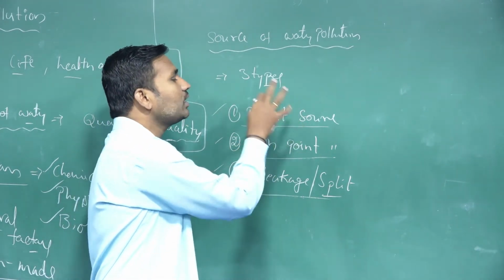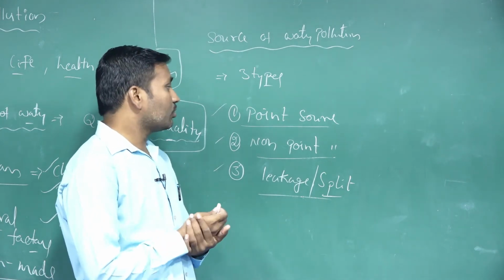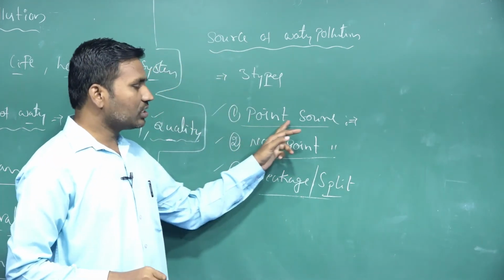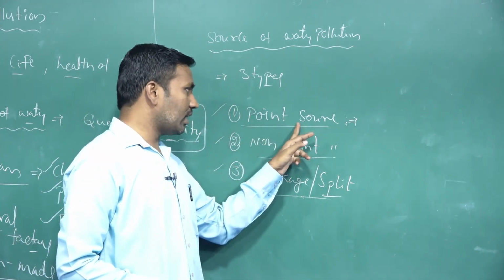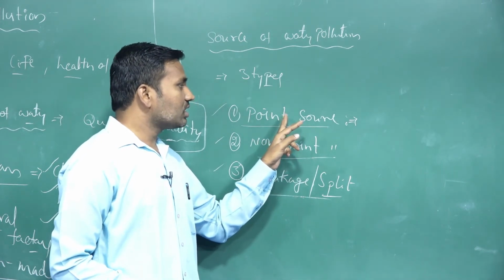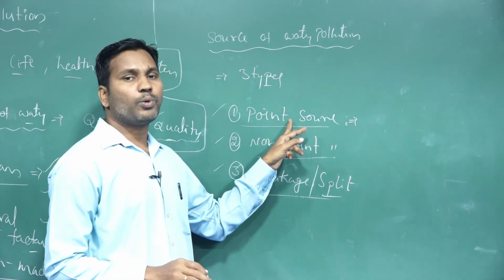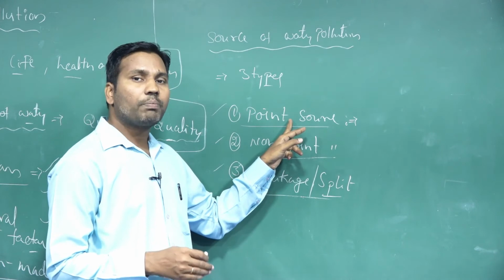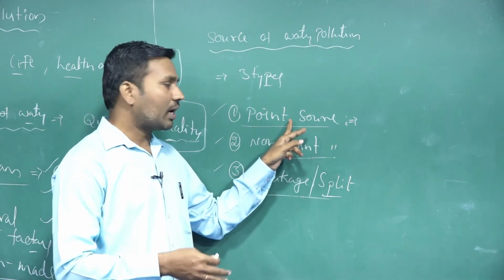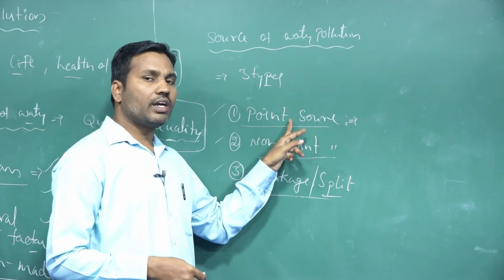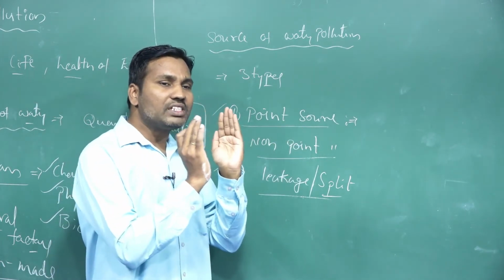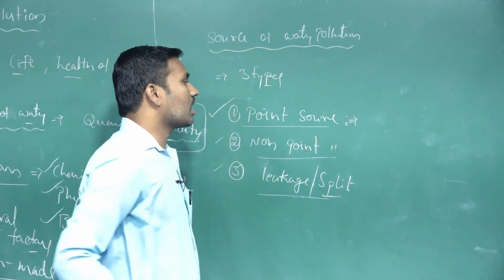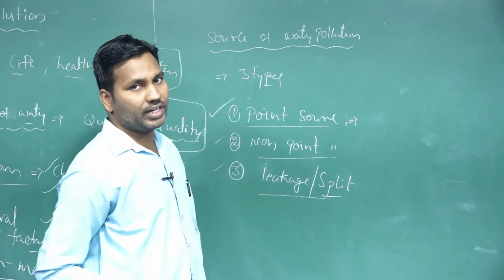First one is the point sources. In this type of water pollution, specific sites are present, water-polluting release sites, such as sewage water pipelines or sewage waste pipelines, or canals. Those go directly and mix with the water bodies in one particular region. Those types of sources are called point source water pollutants.